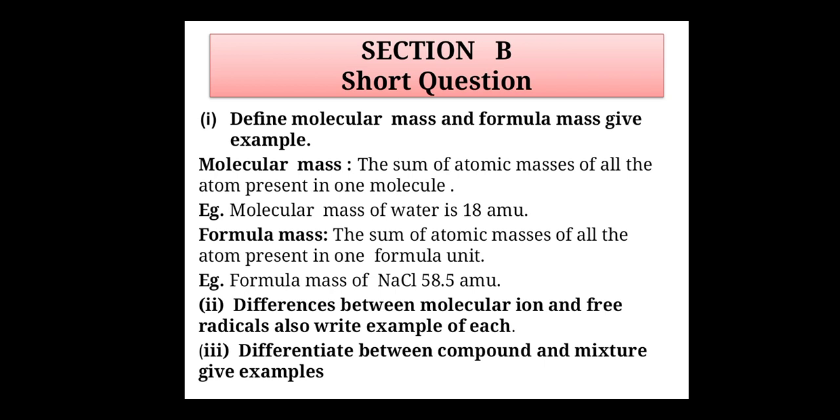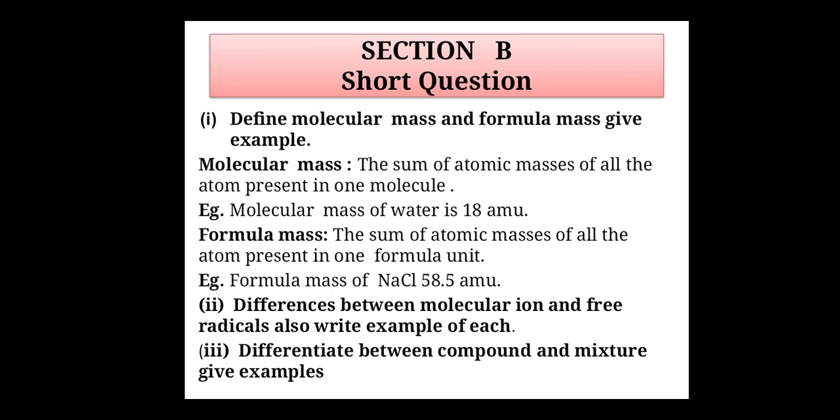The next one is formula mass, the sum of atomic masses of all atoms present in one formula unit. The formula mass of NaCl is 58.5 AMU. The atomic mass of Na is 23 and chlorine is 35.5. The sum of these atomic masses is 58.5 AMU.